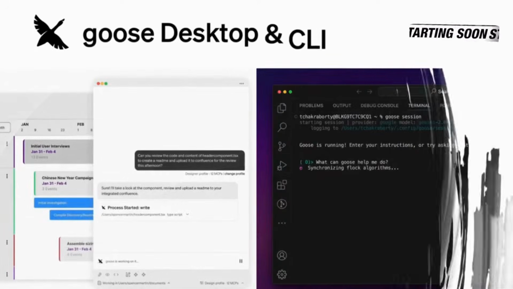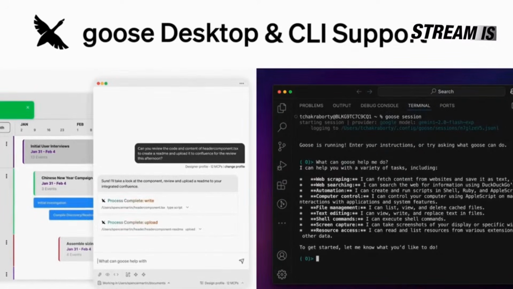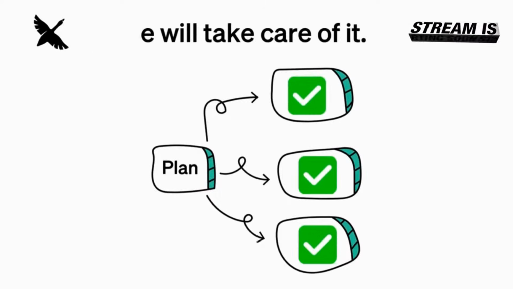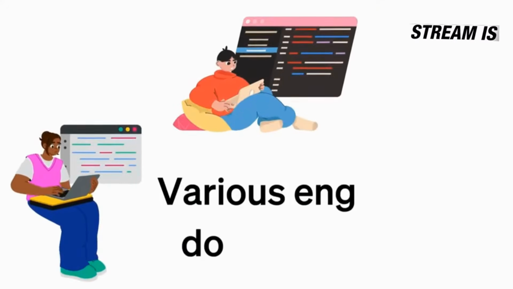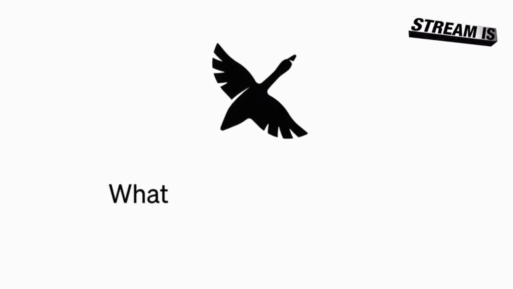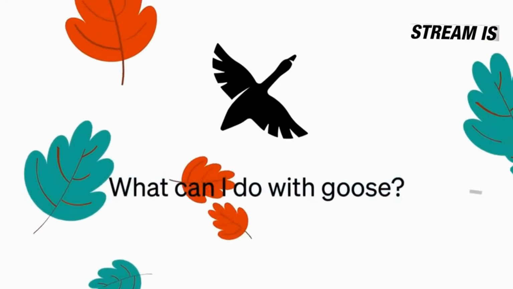You can also run Goose as a desktop app or through the command line interface using the same configurations across both. You can think of Goose as an assistant, ready to take your instructions and do the work for you, able to handle a wide range of tasks across various engineering domains. Here are examples of tasks Goose has helped people with already.